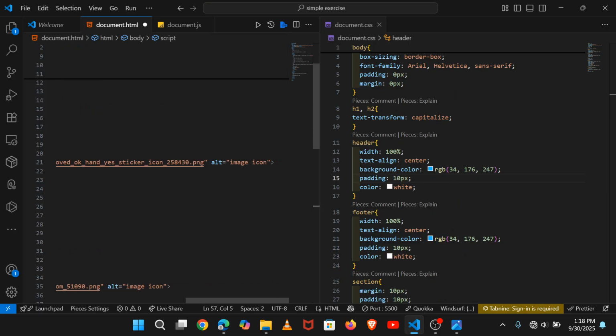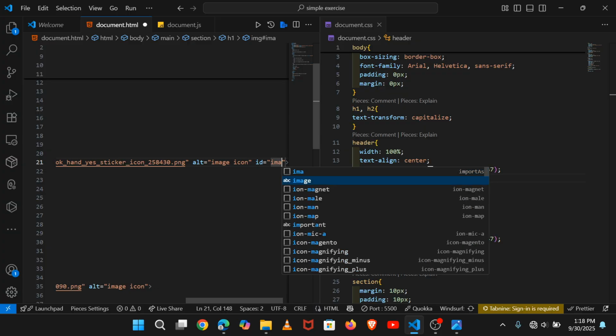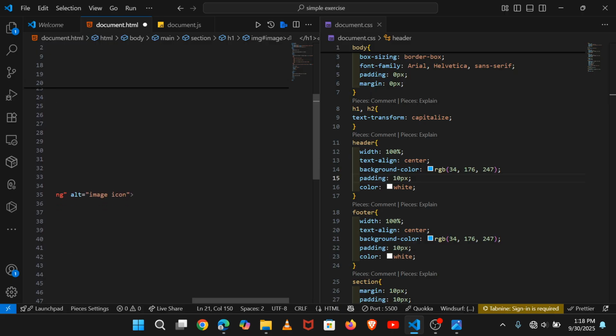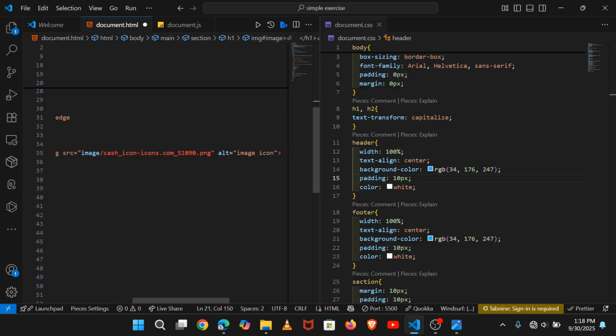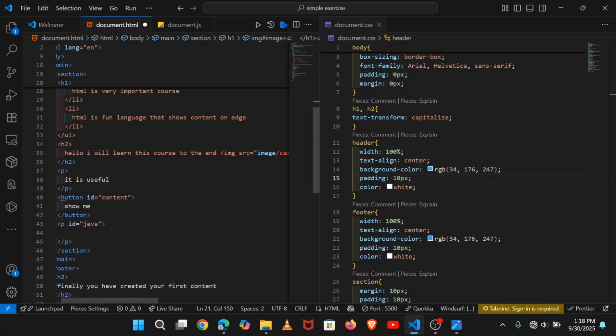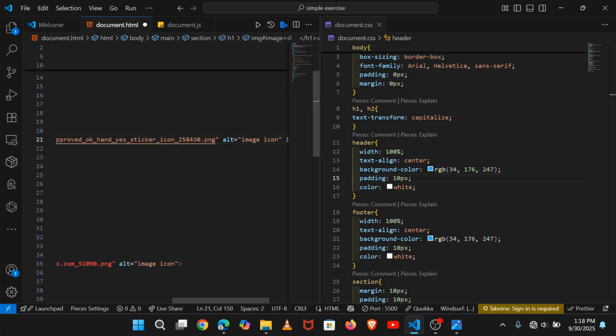You come here, set the script, and let's get that image and say our image must have an ID of image like that.